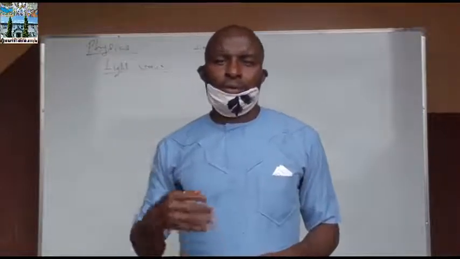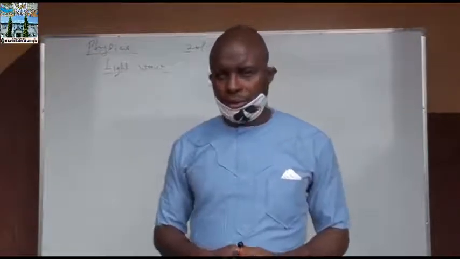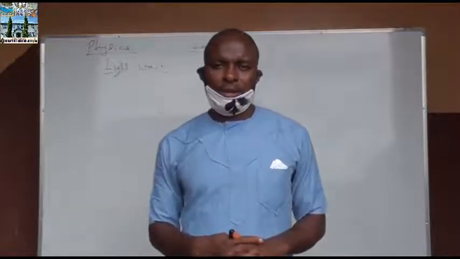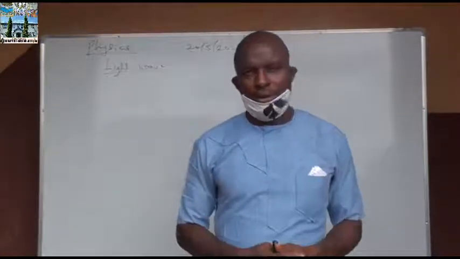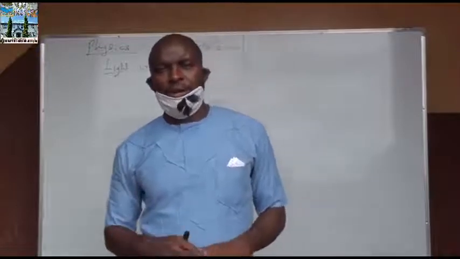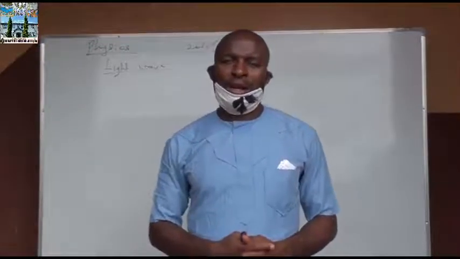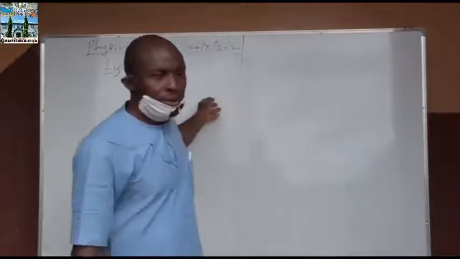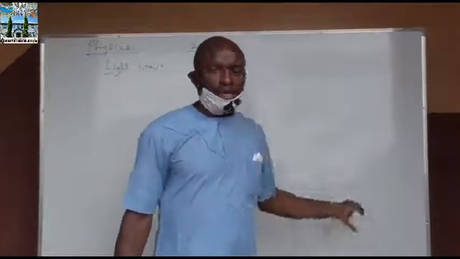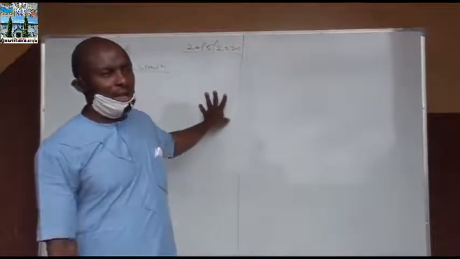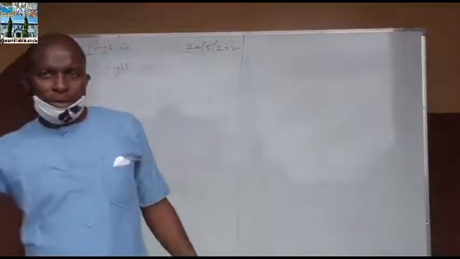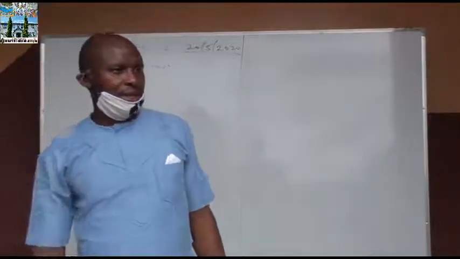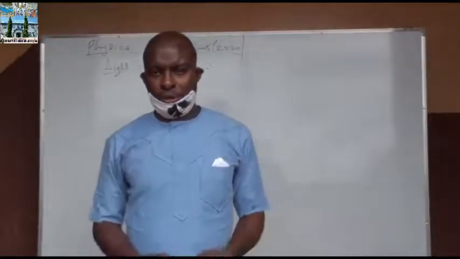We also have non-luminous objects. Non-luminous objects are objects that do not emit light on their own accord. They can be seen by the light from other luminous objects. Examples are the bulb. You can see we are seeing the bulb with the help of the light from the sunlight. The wall, the chair, our faces, and so on and so forth.